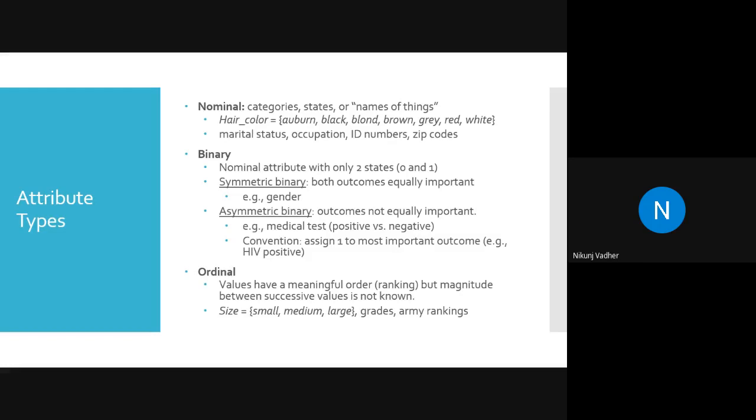Nominal. So this is what we have discussed. A nominal attribute is where we are putting a label using a string. Here I have taken the example of hair color: auburn, black, blonde, brown, gray, red, white. Then marital status, occupation, ID numbers, zip codes. Now, zip code is a number.